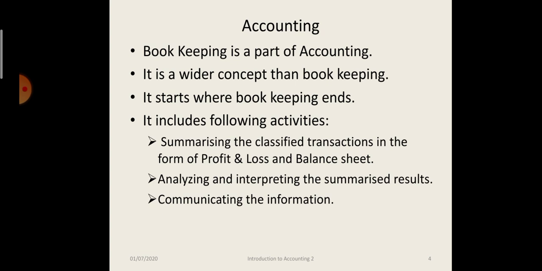Like that cycle we had discussed: identifying the financial transactions, recording them and classifying them. After classifying, it is summarizing the classified transactions in the form of trading account, P&L account and balance sheet. So the first step in accounting is summarizing the classified transactions in the form of trading account, P&L account and balance sheet.